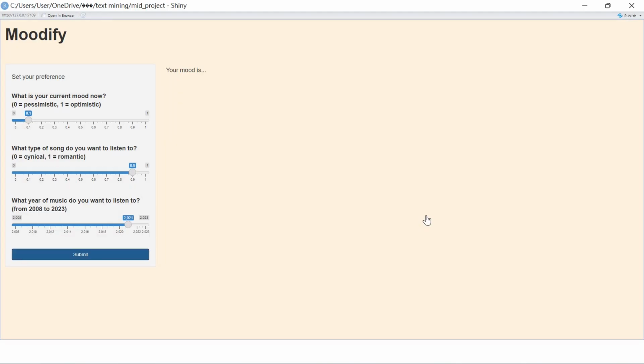I created a user-friendly interface using RShiny that includes 3 sliders. Users can easily input their current mood level, the type of music they want to listen to, and the year of songs they prefer. For example, if I'm feeling down right now and want to listen to some romantic music from recent years, I can just set my preferences using the sliders.